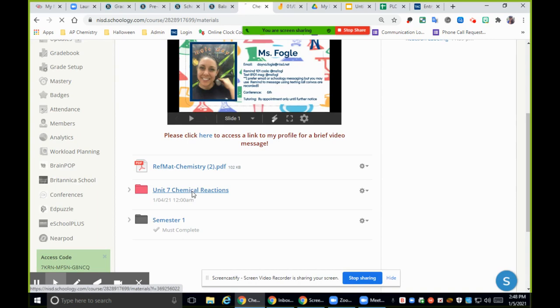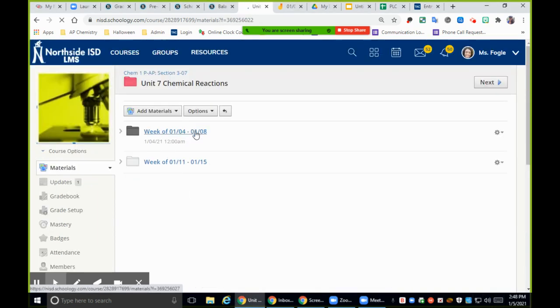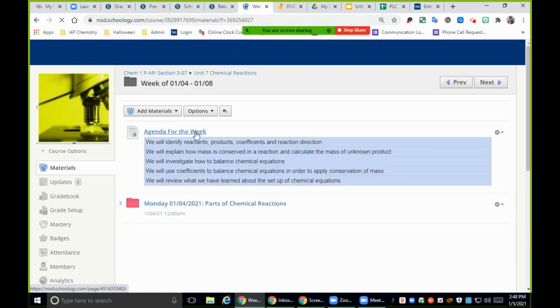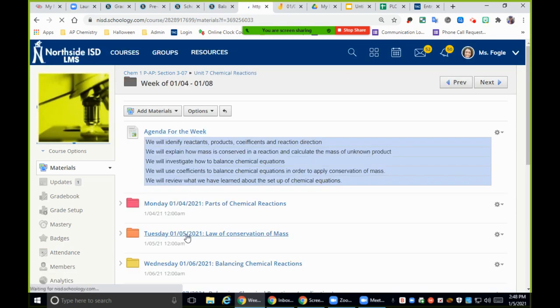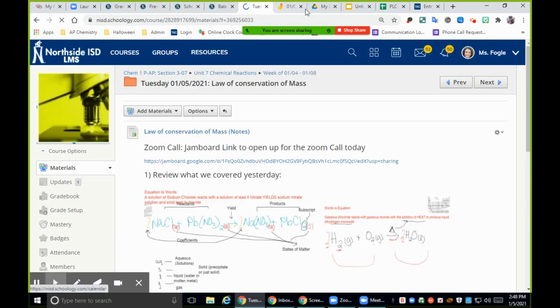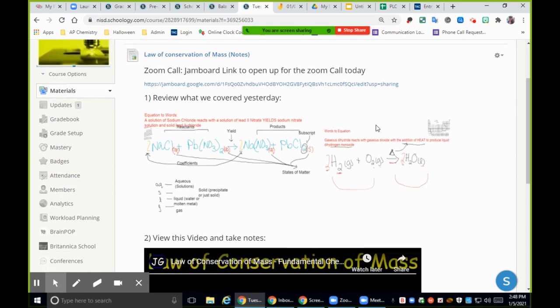And then if we open up our folder for today and this week, and today again, there you go. All right, so we are doing Law of Conservation of Mass today. I put in there some of the notes from yesterday. That was still on the Jamboard. If you go back to yesterday's little folder, it's there. But I gave you guys a new Jamboard right here.